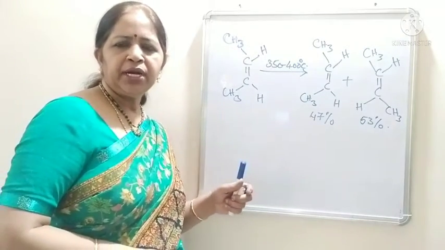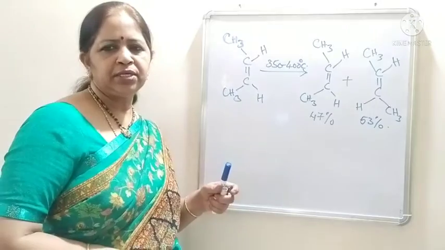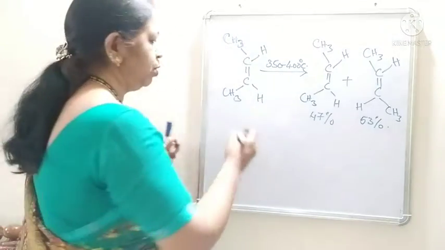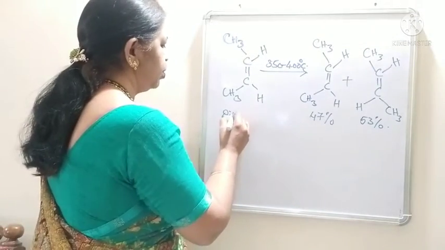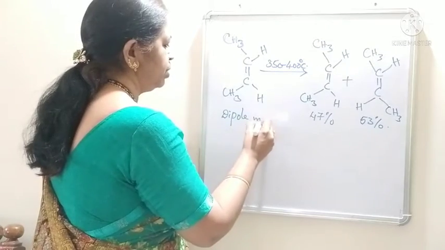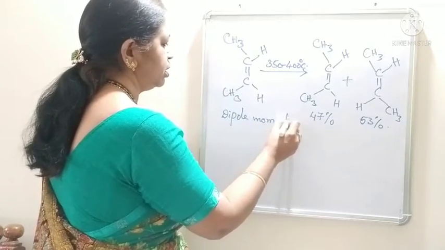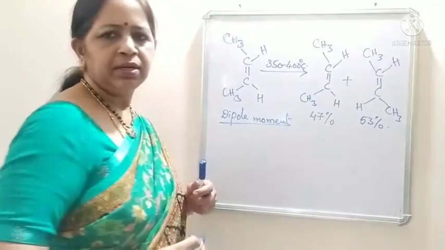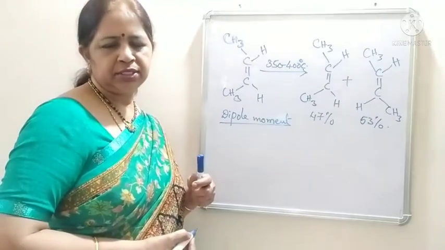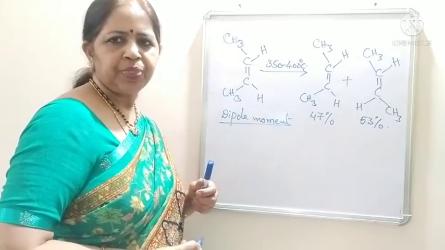Another important property of these cis-trans isomers is the dipole moment. By seeing the dipole moment values, we can say whether the given structure is of cis or trans type.